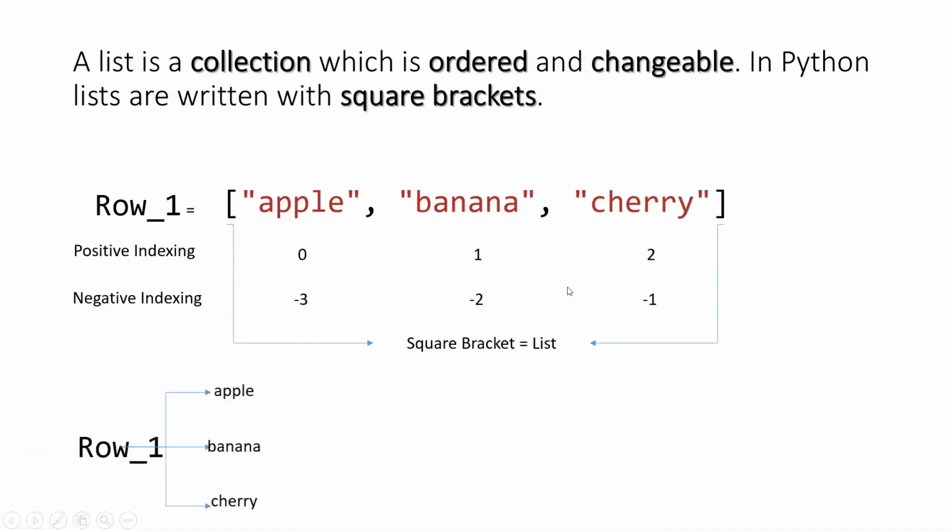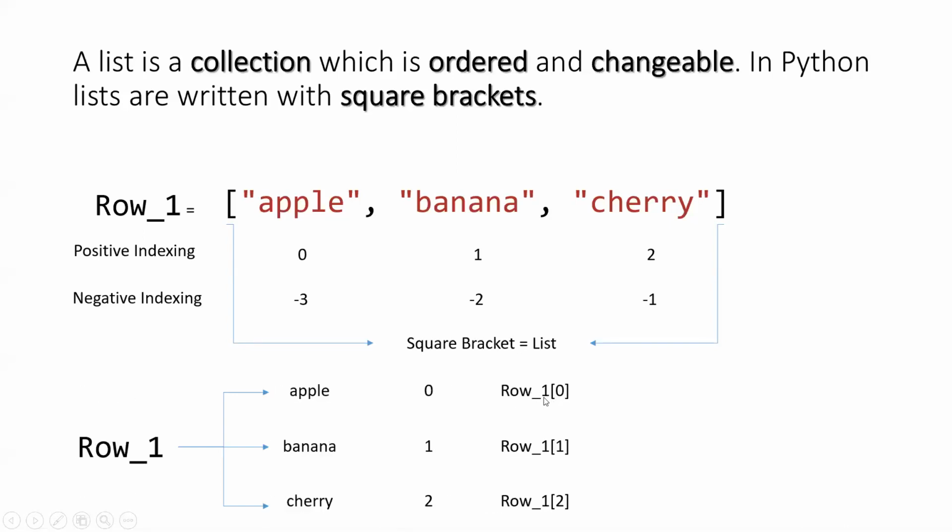We discussed it with the example here: row_1[0] is apple, row_1[1] is banana, and row_1[2] is cherry. The second thing we learned is that with negative indexing we can also get this: row_1[-3] is apple, and the same way with banana and cherry. From there we move towards the range of indexing, getting the data from one point to another.